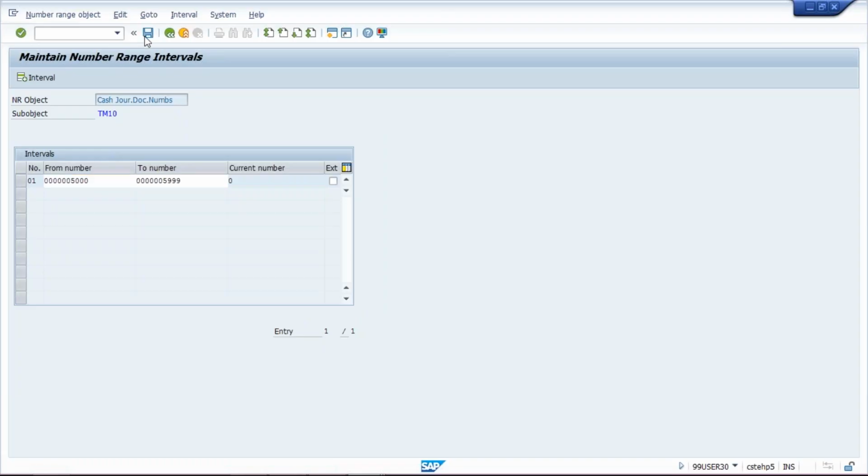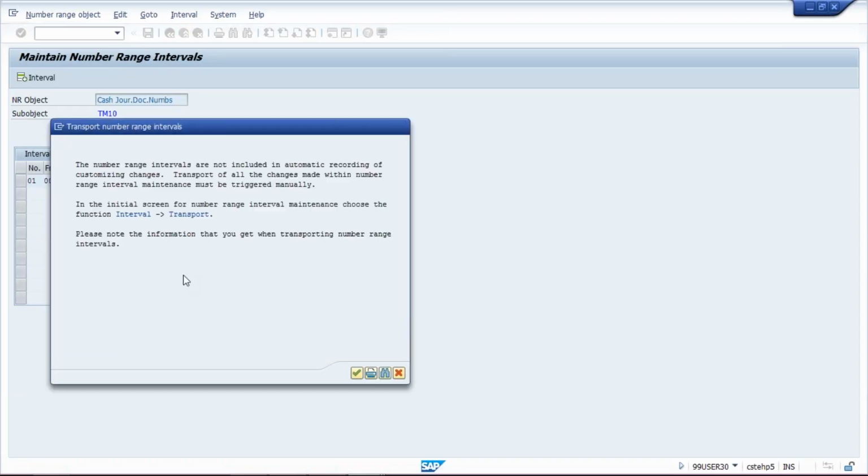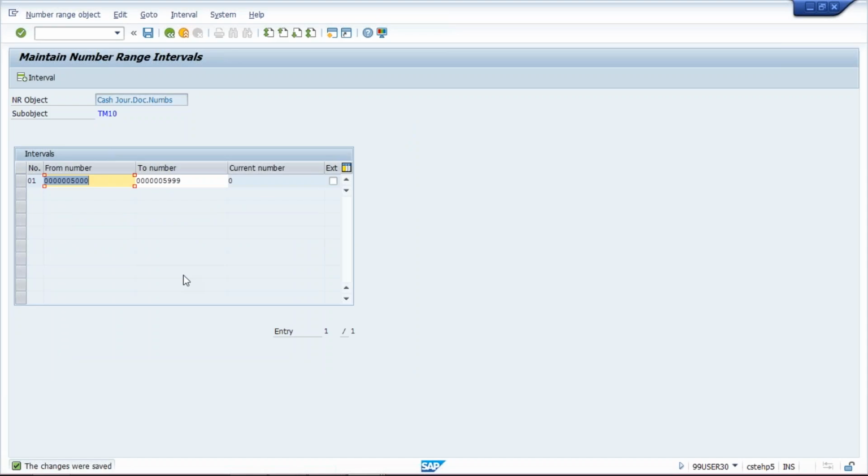Save, enter. Okay, any number means any number. There should not be any question why 5000, why not 1000, why not 2000. As I said, any number means whatever you want you can give. In real time, this number range will not be this small, because transactions take place more and more in numbers.